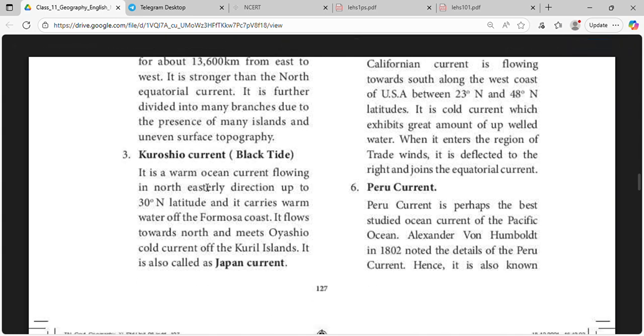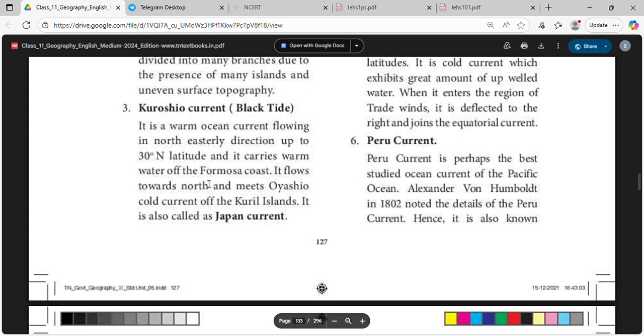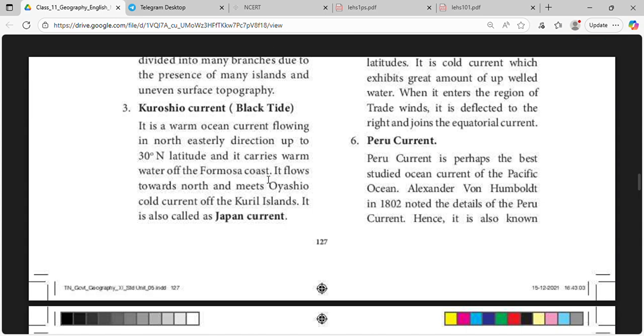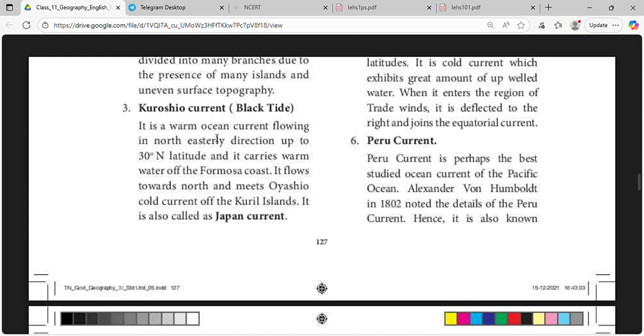Kuroshio current, black tide current, is a warm ocean current flowing in a northeasterly direction up to 30-degree latitude, and it carries warm water off the Formosa coast. It flows towards north and meets the Oyashio cold current of the Kuril Islands. It is also called the Japan current, and it is a warm ocean current.